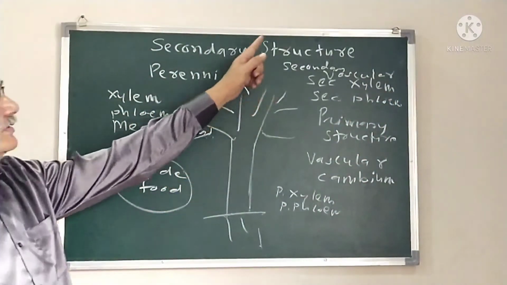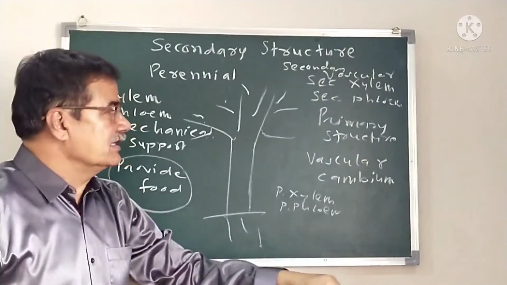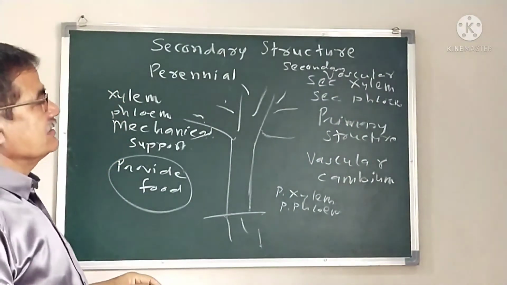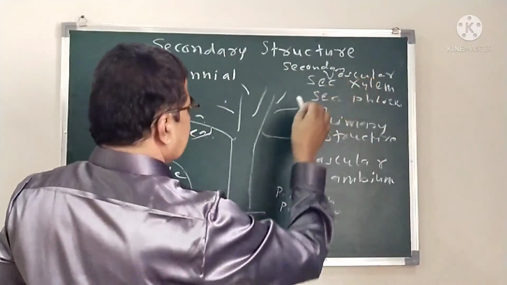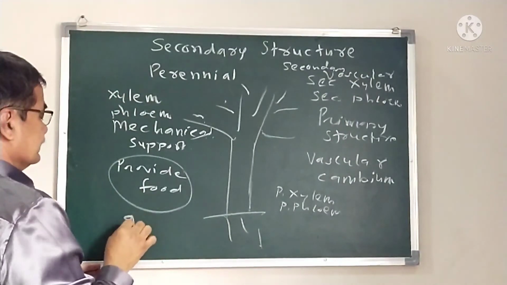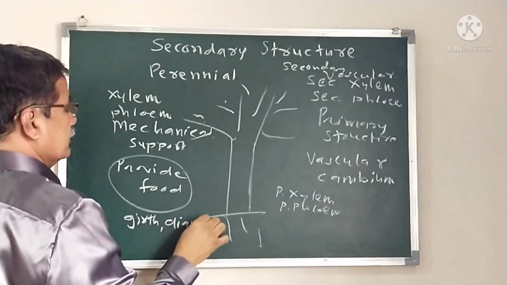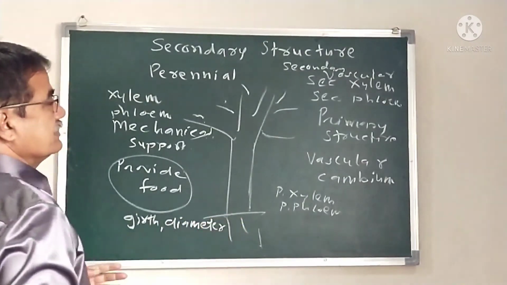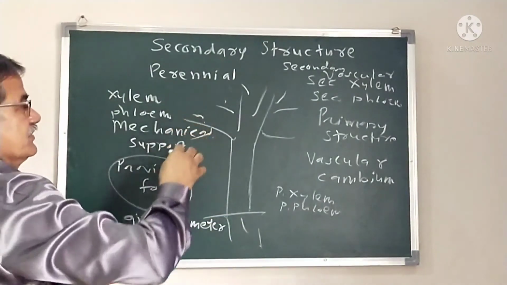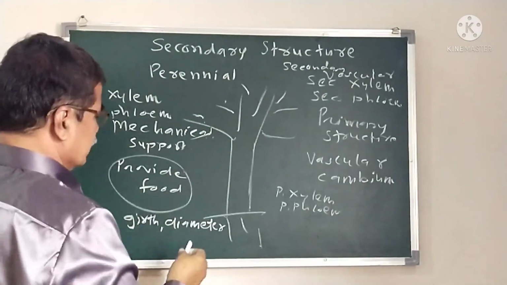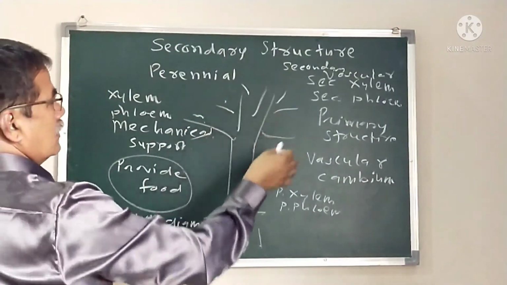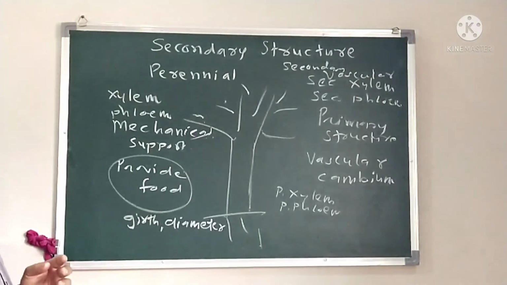The phloem is pushed towards the outer side and the xylem towards the inner side, and as the girth diameter goes on increasing, the non-vascular tissue,